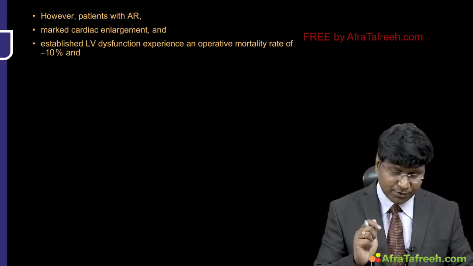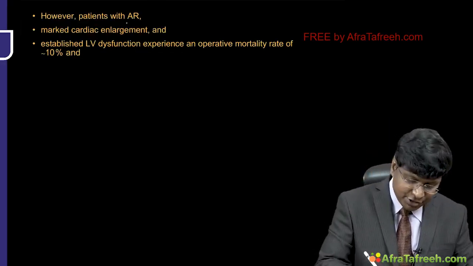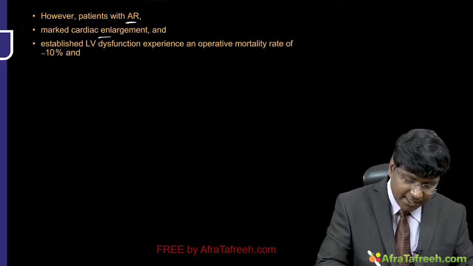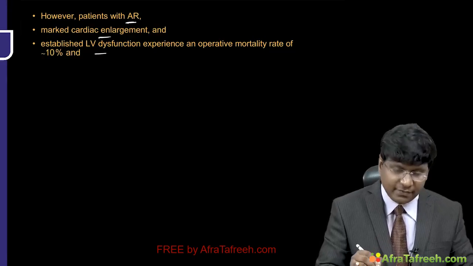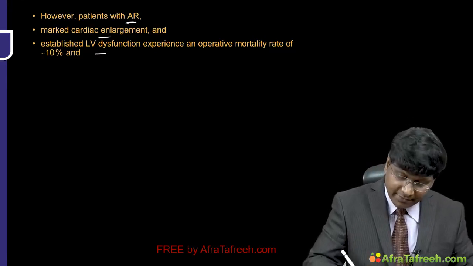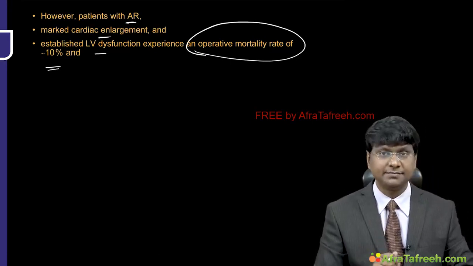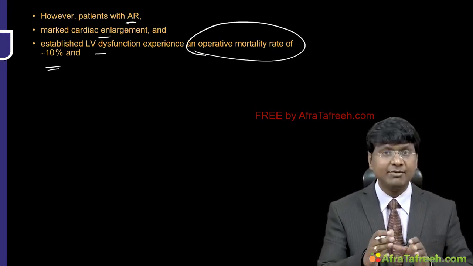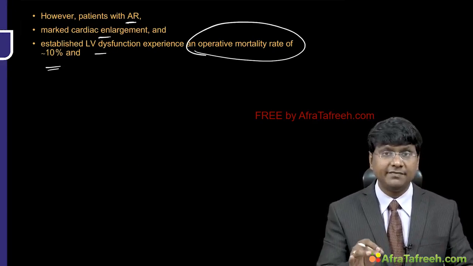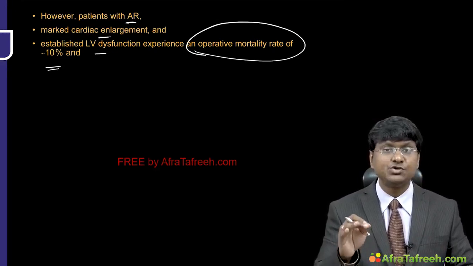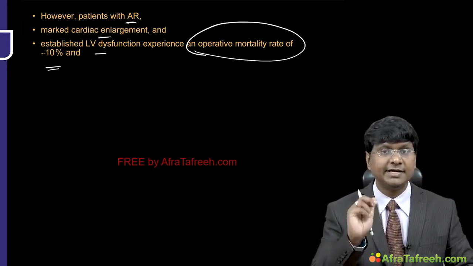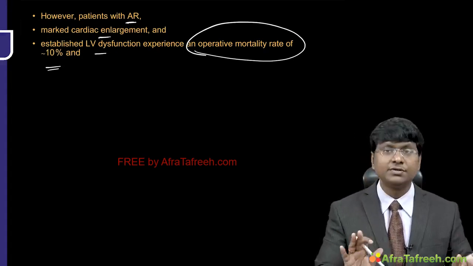However, you have to remember that in patients with AR, marked cardiac enlargement and established LV dysfunction, the operative mortality is around 10%. That is, at the time of surgery, if there is significant LV systolic dysfunction, the chance of post-operative mortality is nearly around 10%.